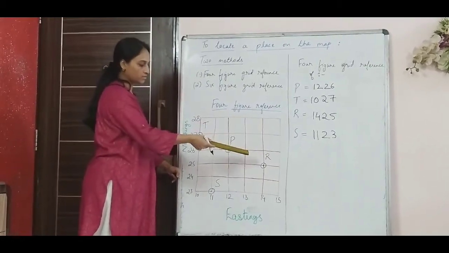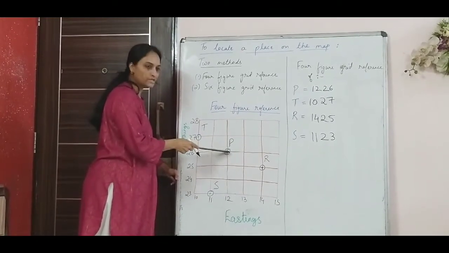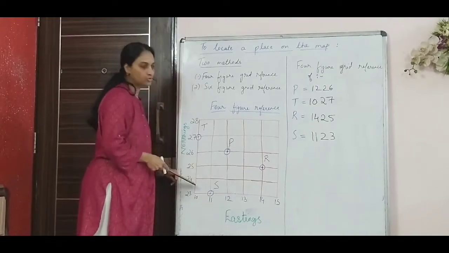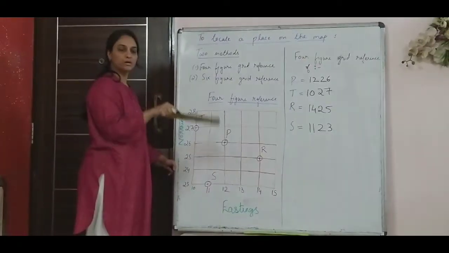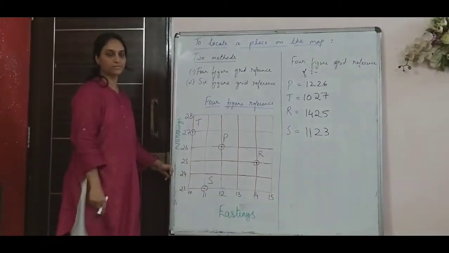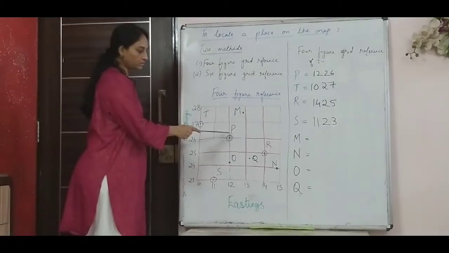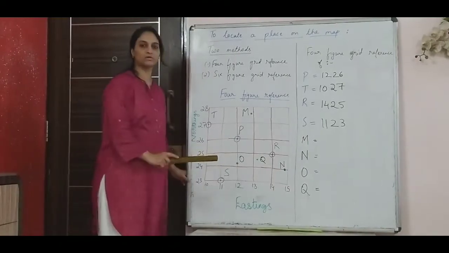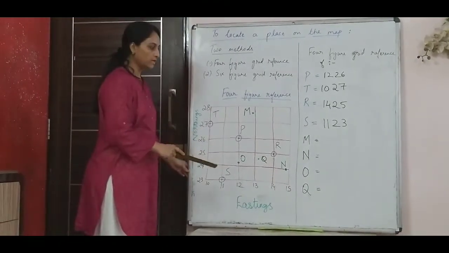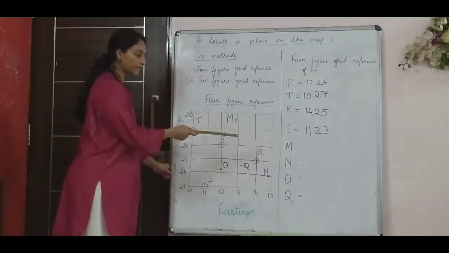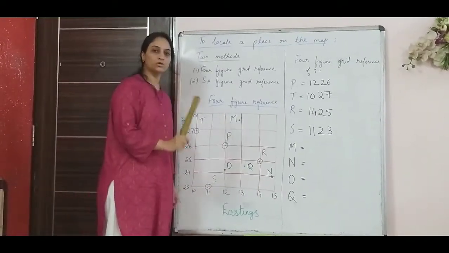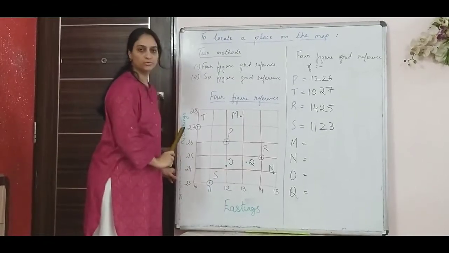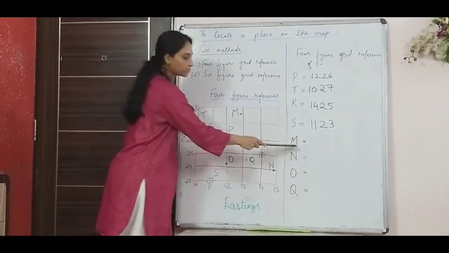Now in the next one I will show you when the points would be in the middle, between these 2 eastings and these 2 northings. So how will you put the grid reference there? The previous easting and northing was very simple because it was exactly on the given easting and the given northing. Now sometimes there could be cases where the point or the object would be between 2 eastings or between 2 northings.